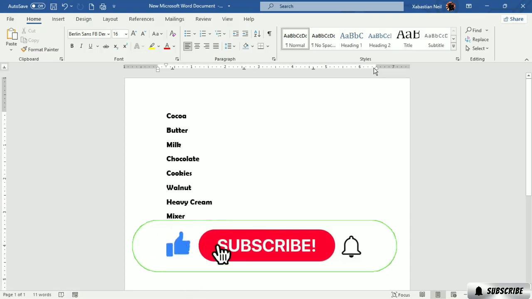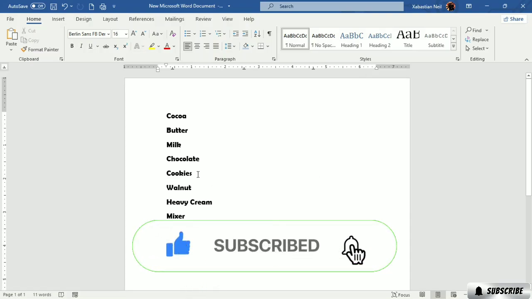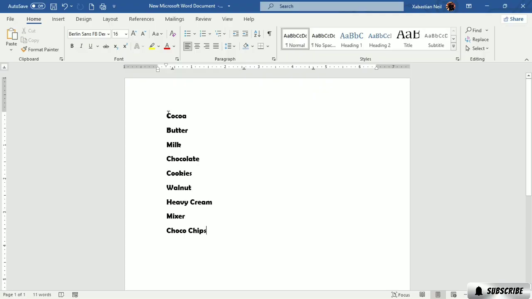In this lesson we're going to learn how we can list the data or the text which you have in Microsoft Word, or use bullets or numberings. For example, you can see that there is a list of things which I want to make look like it's listed, but now I just have them on separate lines. I just went to the next line and then entered the text, but I want it to be bulleted, or maybe look like a list.